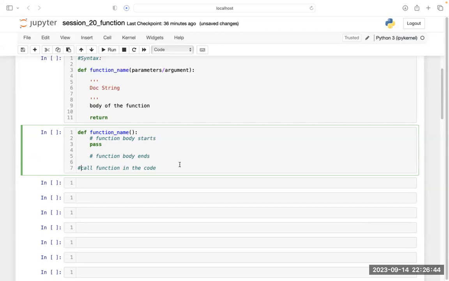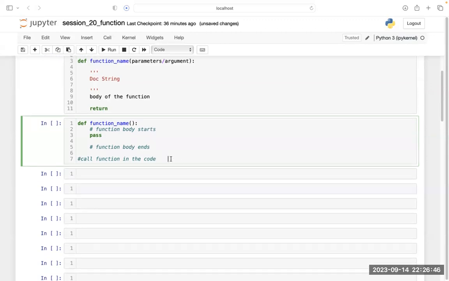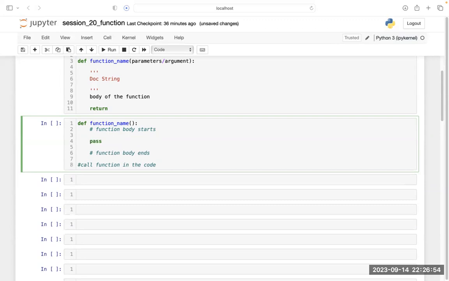What is this all about? So let's say this is one function and I am simply writing pass. Whenever you write pass, you cannot leave a function blank. You have to write something inside a function. If you do not write anything inside it and run it, it will throw you an error.